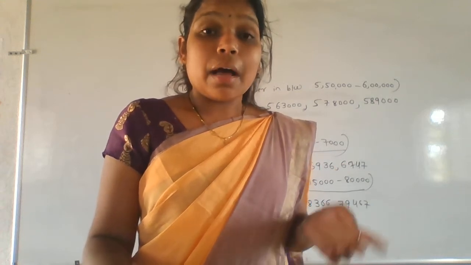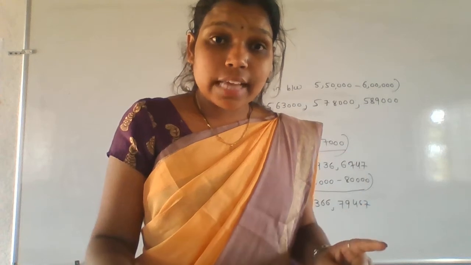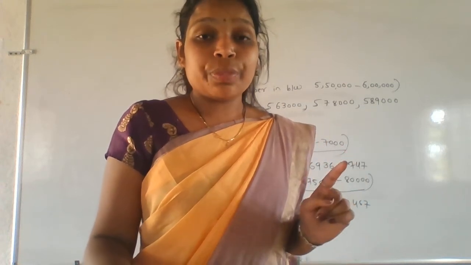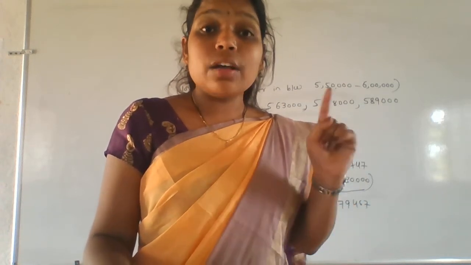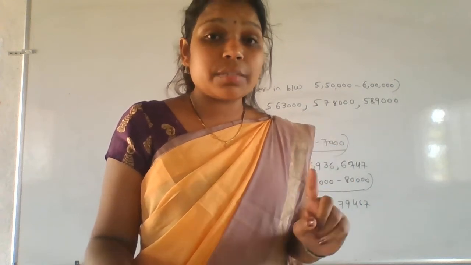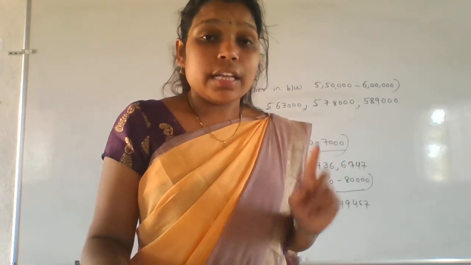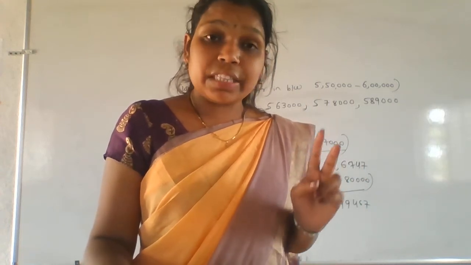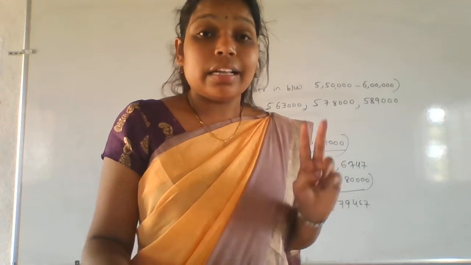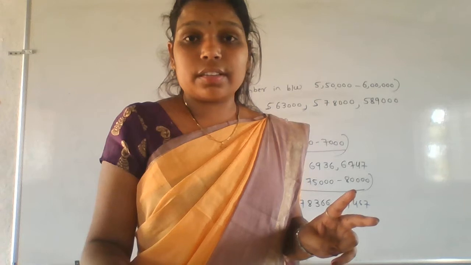So for that reason multiples are always infinite, but factors are always finite numbers. Please try to understand the difference between factors as well as multiples. If you know the difference, then only you can solve easily. Otherwise it's very difficult.